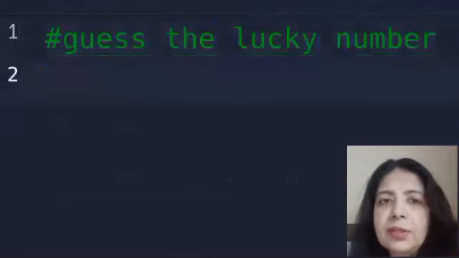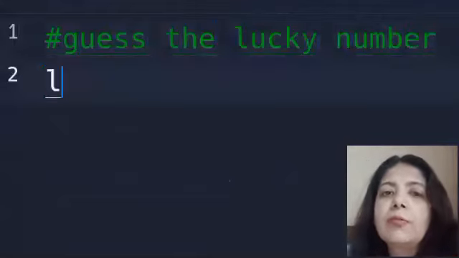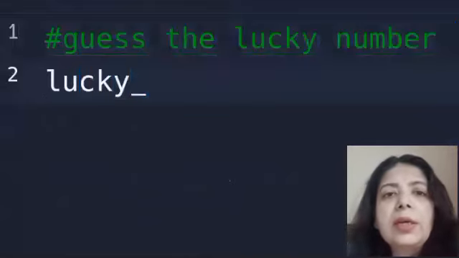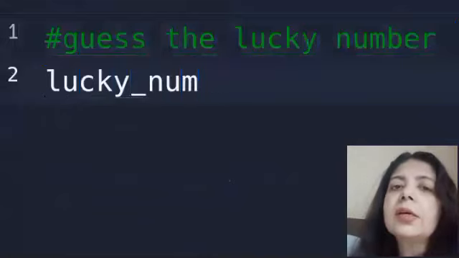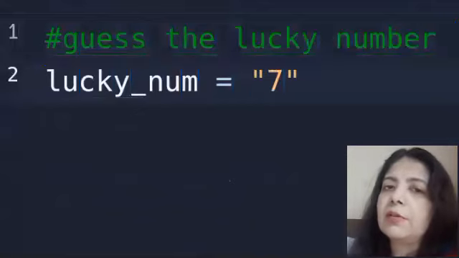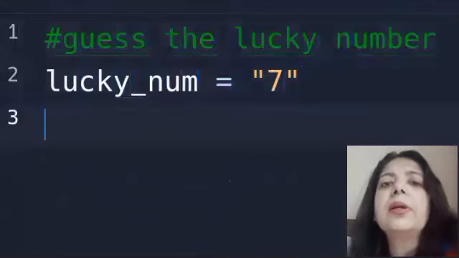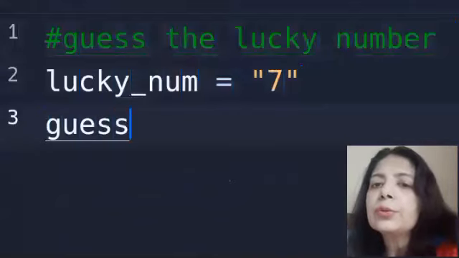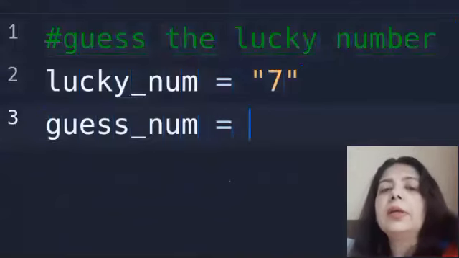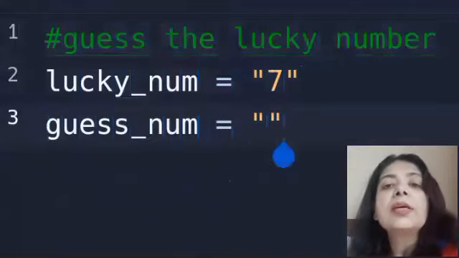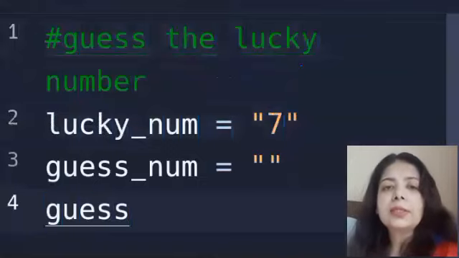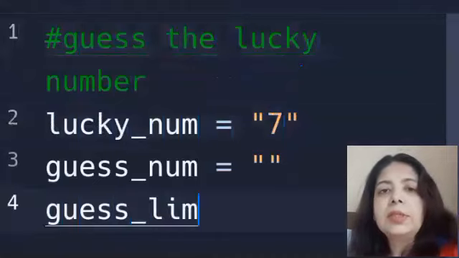There you go. So the first line of code, what you want to define here is the lucky number. I want to define the lucky number as 7. Lucky number equals 7. That's going to be my secret lucky number and I want you to guess it, right? Then the guess number. As of now, we keep it as an empty string because nobody has been able to guess it yet.